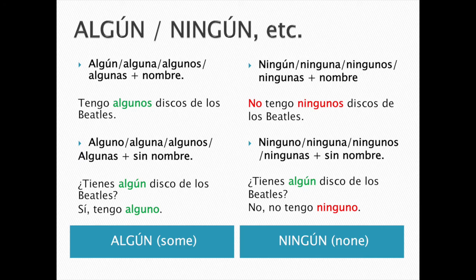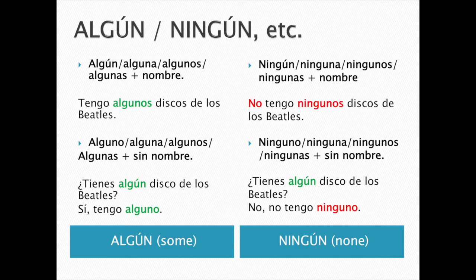But if it's masculine and singular, if you get rid of the noun, the positive will be alguno with the O, not algún, alguno with the O, and the negative will be ninguno with the O. So let's look at those examples and you might better understand how this works.